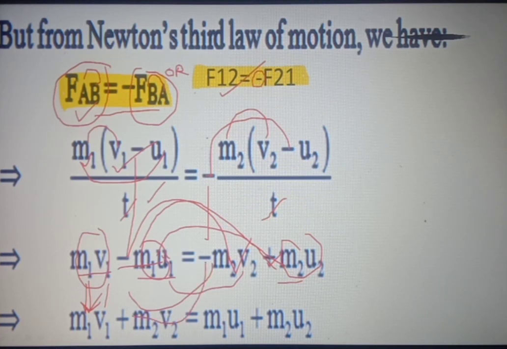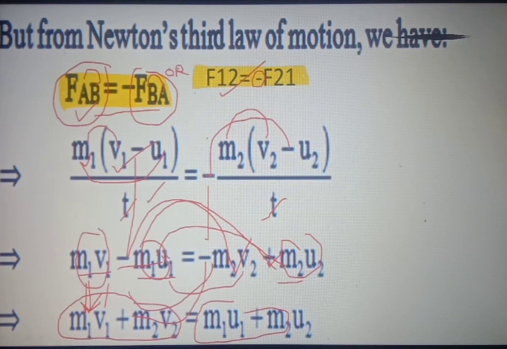So the final expression for the law of conservation of momentum becomes m1 v1 plus m2 v2, means the total momentum after collision is equal to the total momentum before collision. So this is about the law of conservation of momentum.